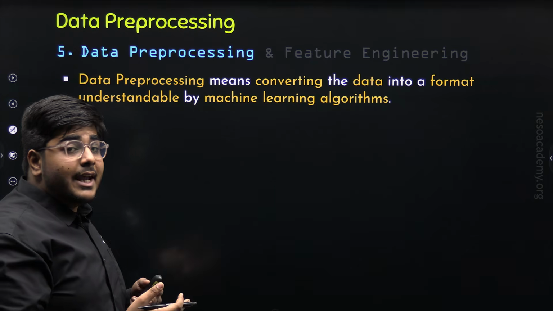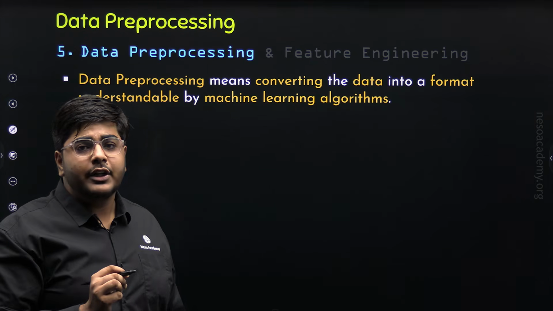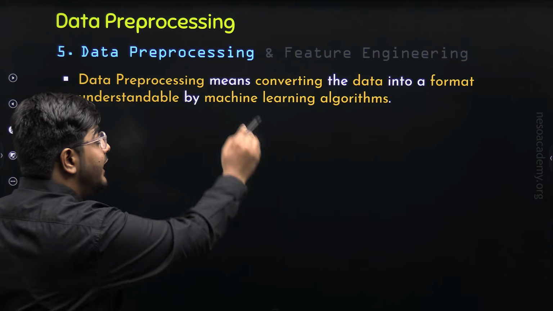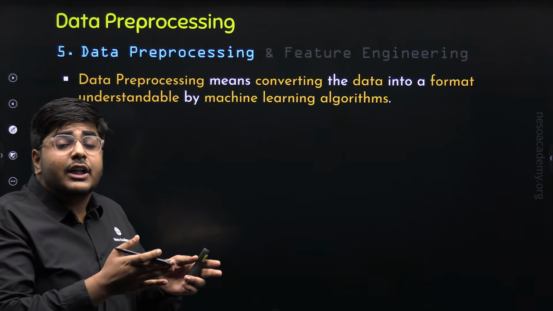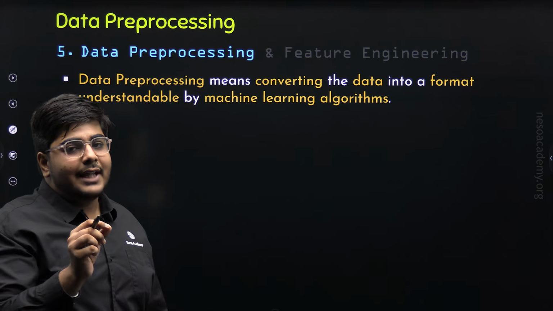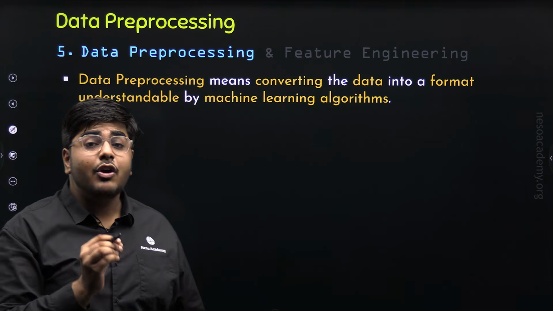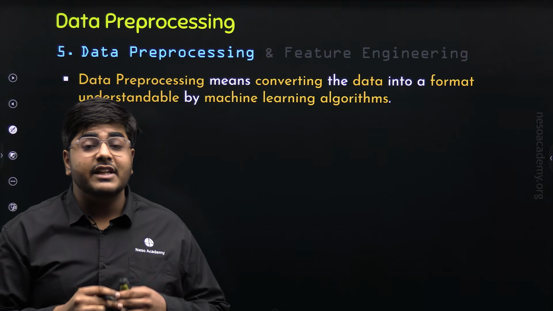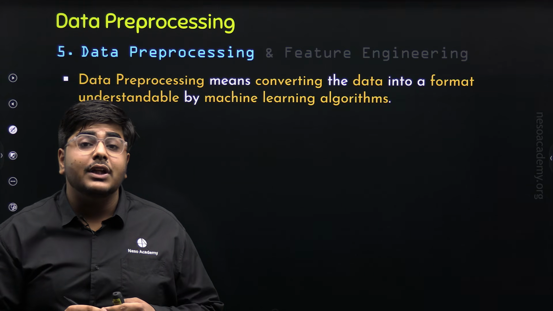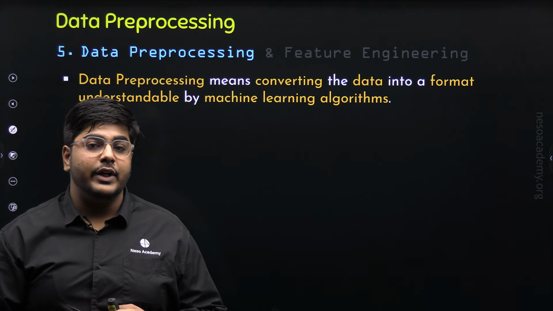Obviously, the next step in the machine learning pipeline is to select the machine learning algorithm. That is why we need to convert the data into a format that the machine learning algorithm can understand, and that is known as data preprocessing. The major operations of data preprocessing are handling the missing values, handling the outliers, feature scaling, and categorical encoding.